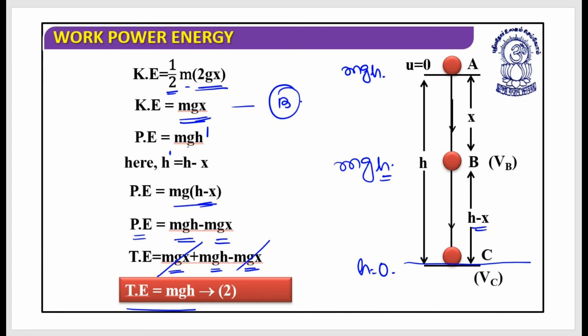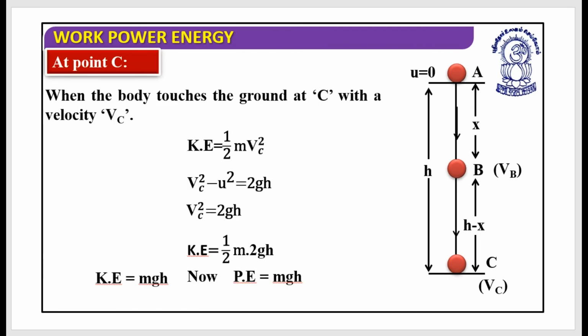Now let's confirm this at point C. Let's try to find out everything. While we say everything, we are going to work out the kinetic energy plus potential energy. So let's calculate the velocity at point C. How could I get it done?